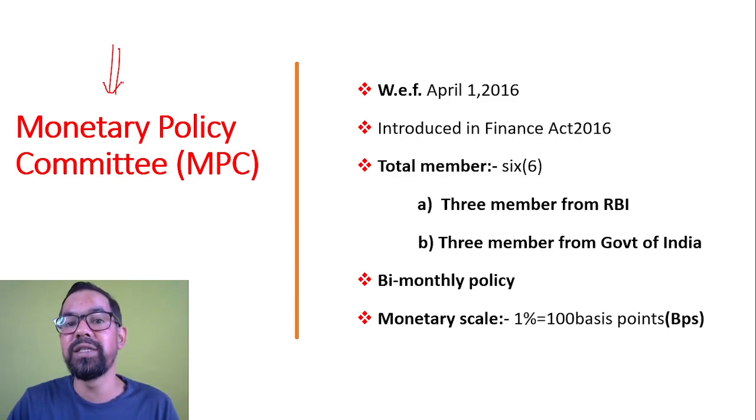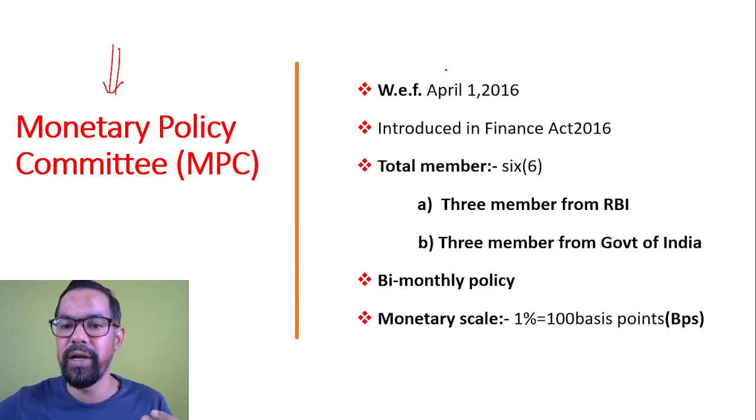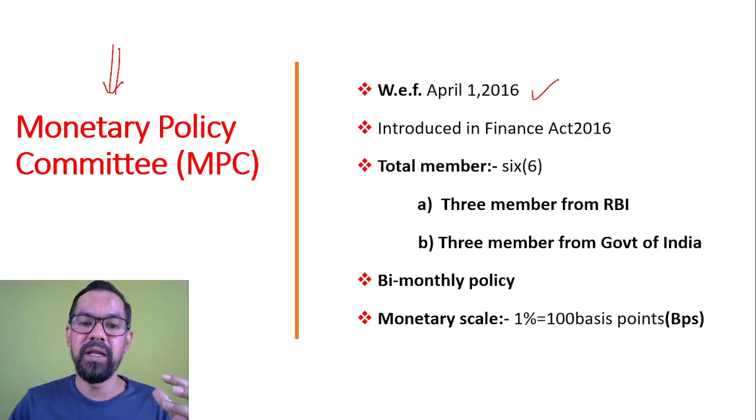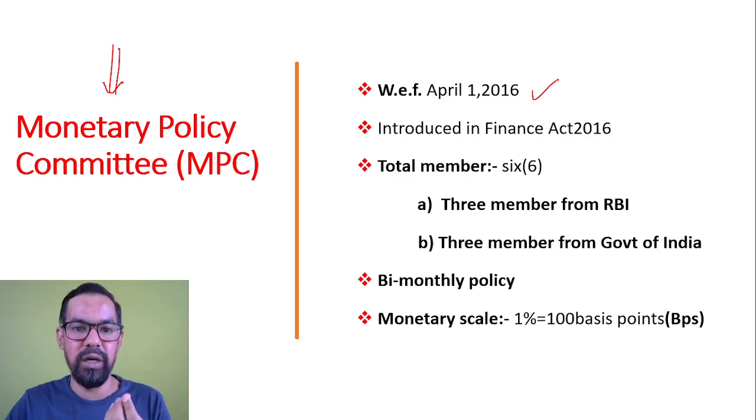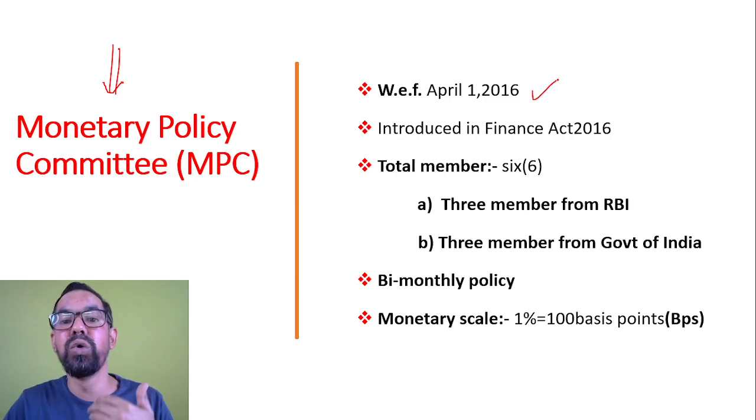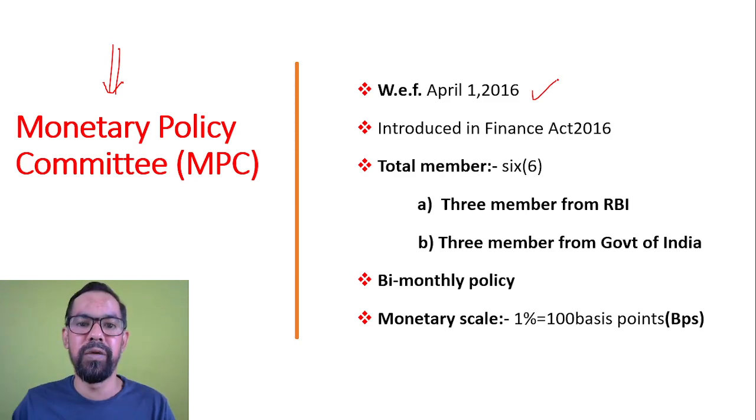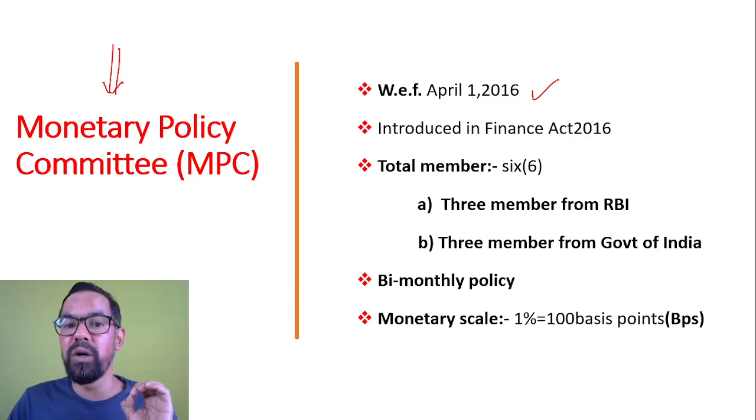There is a decision making committee known as the MPC, Monetary Policy Committee. Before 2016, this decision was made by the board of RBI, who came together and did voting, and that process was quite big. So in 2016, we came up with a proper team of 6 members known as the Monetary Policy Committee.